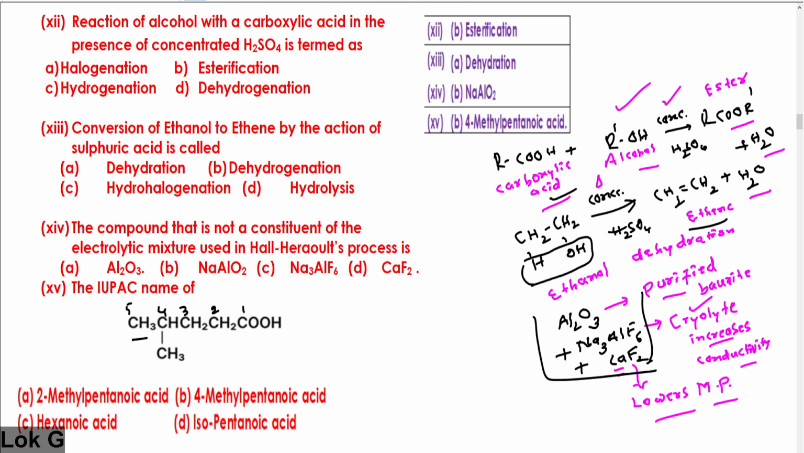That is question number 12. Reaction of alcohol with a carboxylic acid in the presence of concentrated sulfuric acid is termed as... you must know the reactions' knowledge correctly. Whenever a carboxylic acid reacts with an alcohol, generally an ester and water are formed. This reaction is esterification, a very popular reaction in organic chemistry.